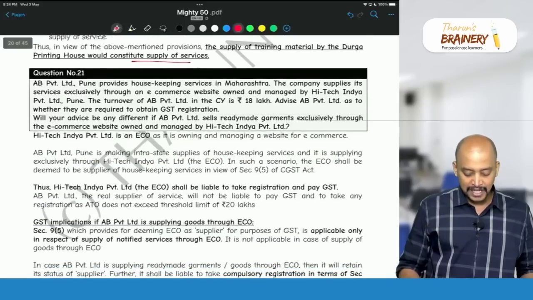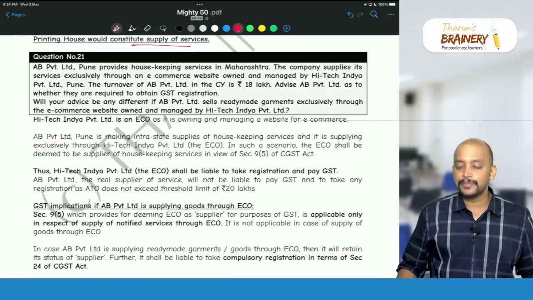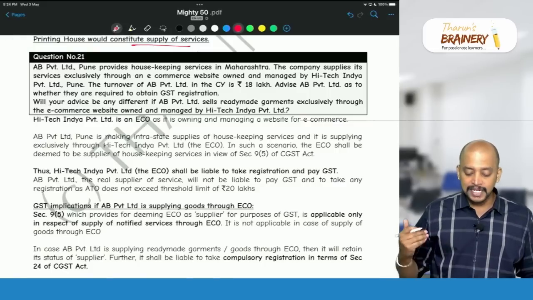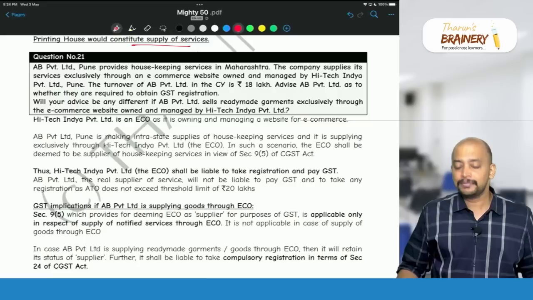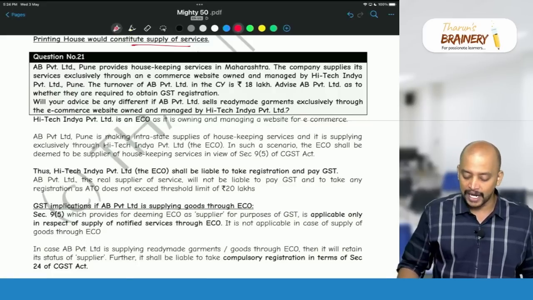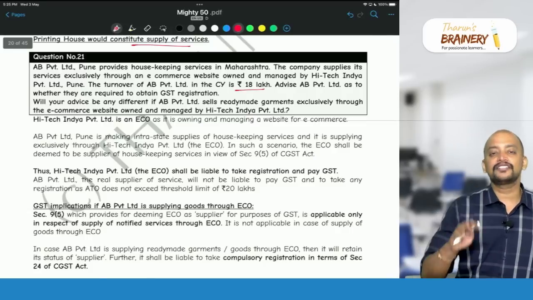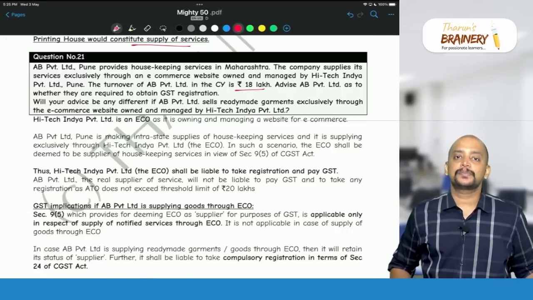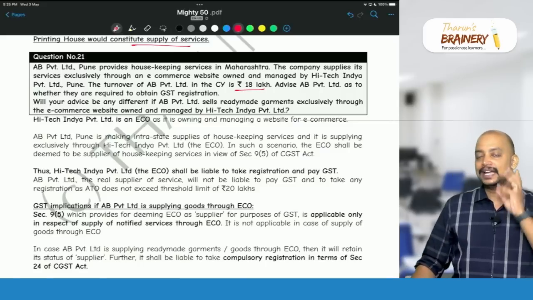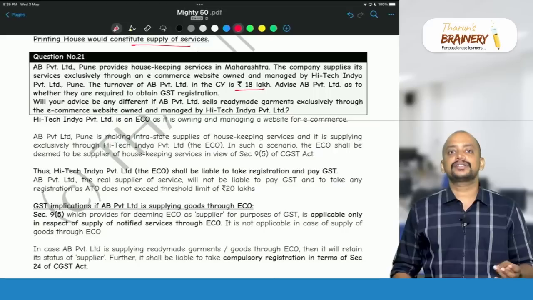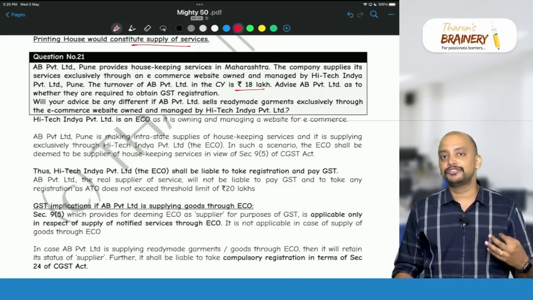Then question number 21, AB Private Limited, Pune, provides housekeeping services in Maharashtra. The company supplies its services exclusively through an e-commerce website owned and managed by High-Tech India Private Limited, Pune. The turnover of AB Private Limited in the current year is 18 lakhs. So we have total 4 activities in case of section 9 subsection 5, where liability to pay GST is on e-commerce operator. HATE: H for housekeeping service, A for accommodation service, T for transportation of passengers in any motor vehicle, and E for eating food from a restaurant.